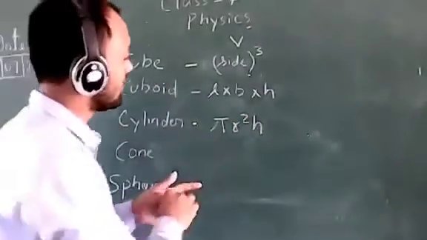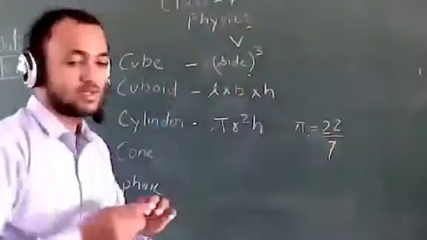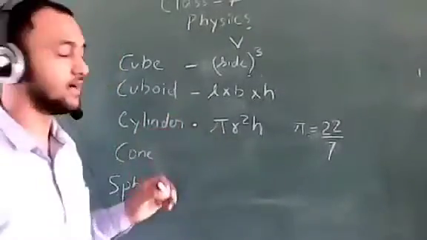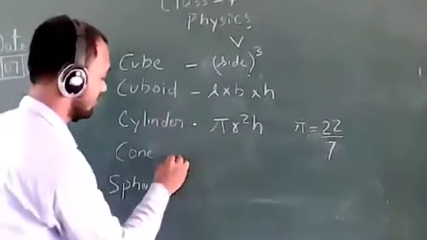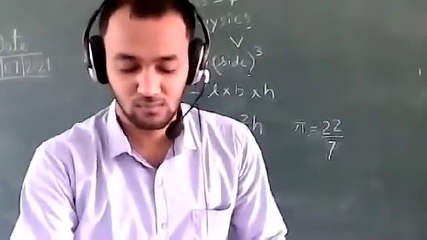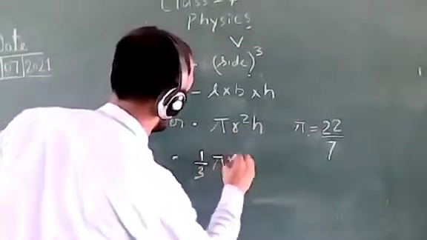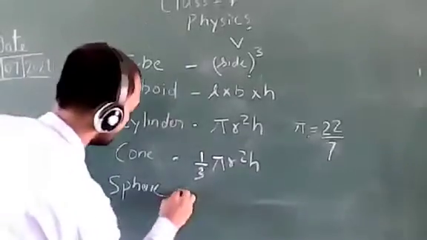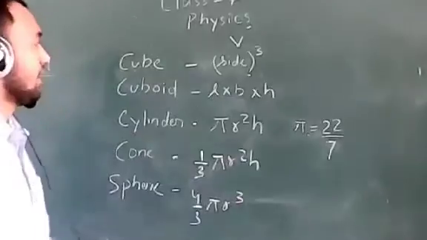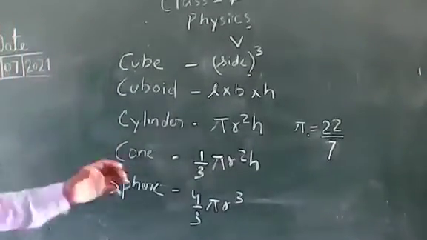You all know the value of pi, pi is equal to 22/7. And r is the radius of the base of the cylinder and h is the height of the cylinder. Cone: one by 3 pi r square h. Sphere: 4 by 3 pi r cube. These are all the formulas of the volume of some standard shapes: cube, cuboid, cylinder, cone, sphere.